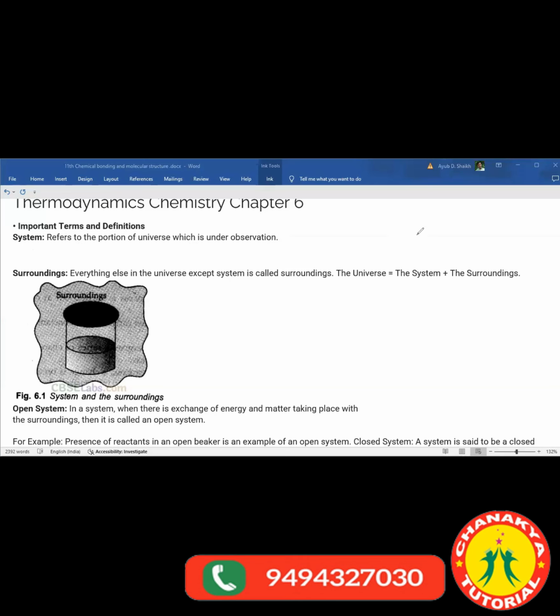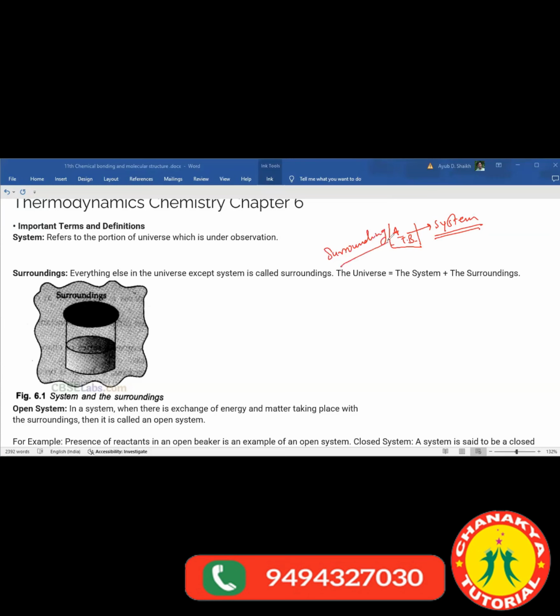Suppose you have a beaker, and two substances are there, A plus B. They are reacting with each other inside the beaker. So whatever material inside the beaker which you are going to observe, that is called the system. And the part around that beaker, maybe a room, maybe a wall, that is called the surrounding.